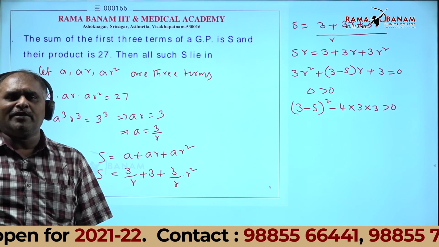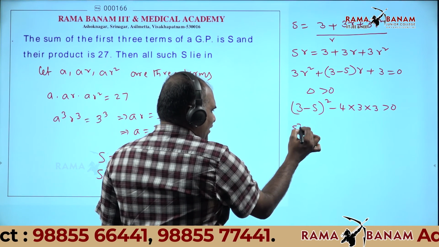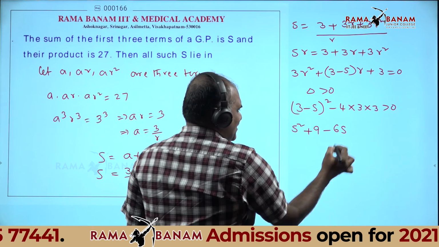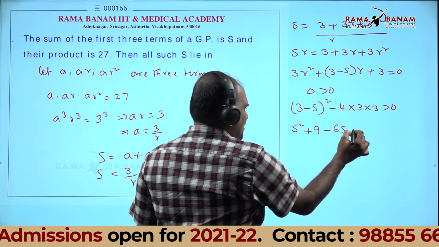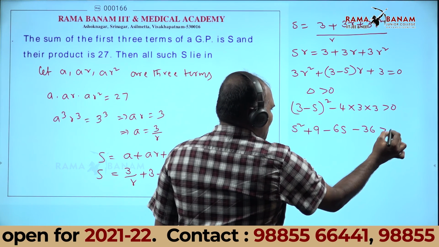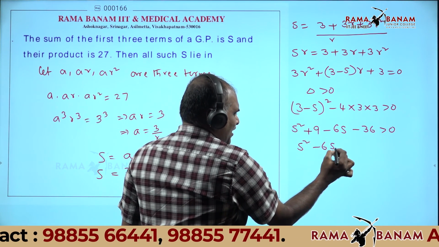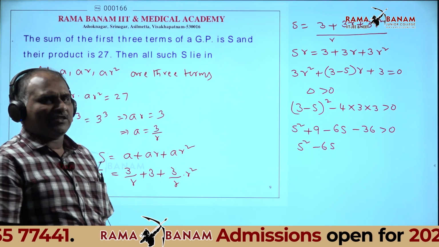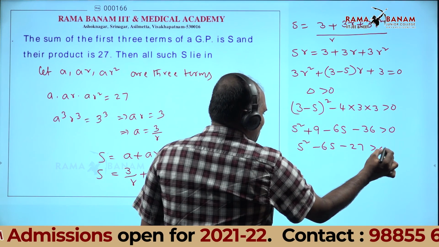Understood this point? Yes, sir. Therefore simplify: S² + 9 - 6S, and 4 into 9 is 36, minus 36 ≥ 0. You get S² - 6S - 27 ≥ 0.